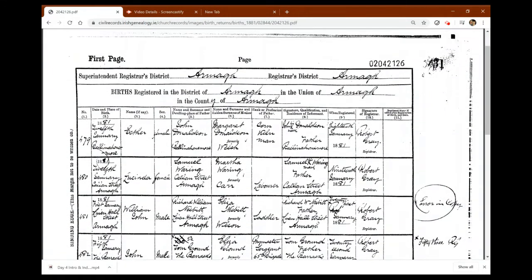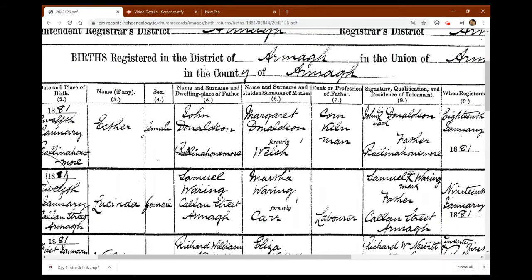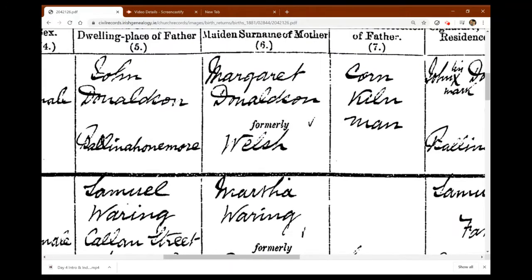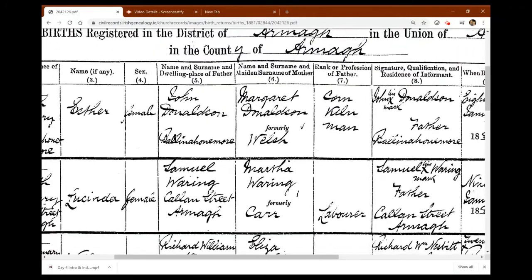And she's the first on the list here. So now, because we could see on the marriage certificate, it only gave the father's details, but here on Esther's birth certificate, it gives her father's and her mother's. So these would be my great-great-grandparents. And also what's great is for the mother, it gives her maiden name as well. So you can see here she was formerly Welsh. Her maiden name was formerly Welsh.